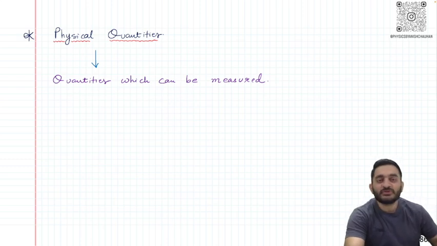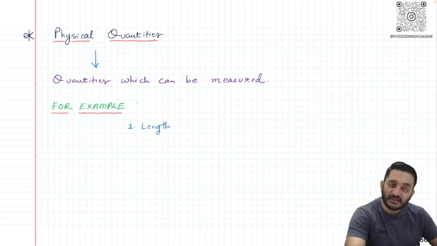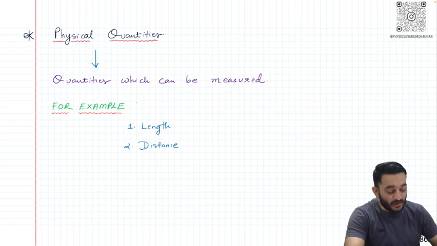So when it comes to physical quantity, which are the quantities which we can measure? Yes, we can measure length. We know that we have a scale, we can measure different lengths. We can measure distance, definitely by using a scale or a measurement tape. We can measure the distance between two points.